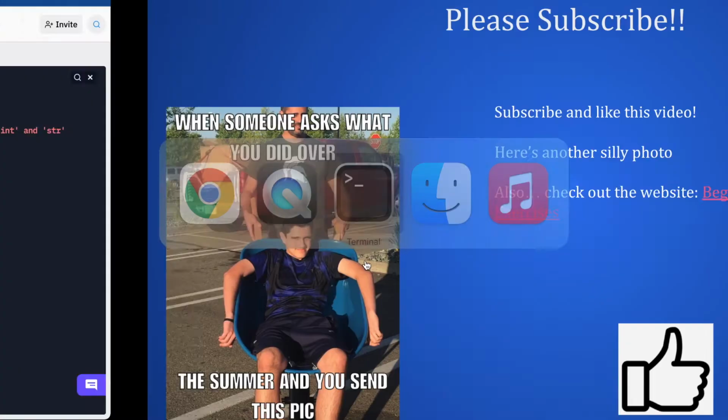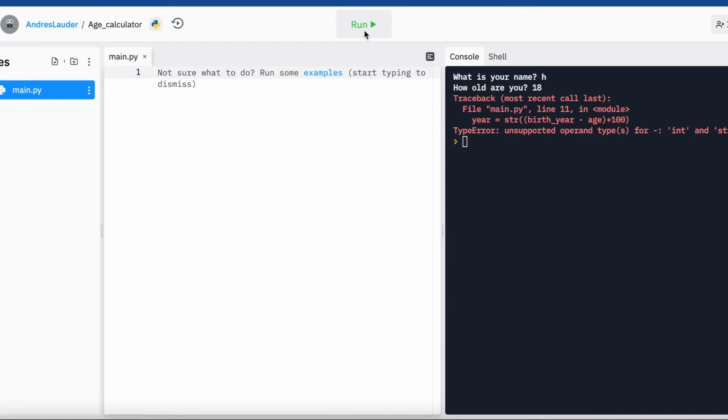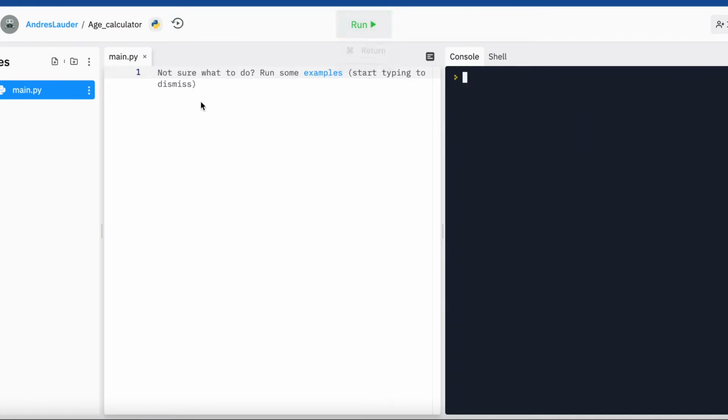All right, so let's jump into Replit. So I have Replit open, and here we'll go over our first exercise, and I'll make a comment. It's called an age calculator, and this will calculate the year in which we will be 100.